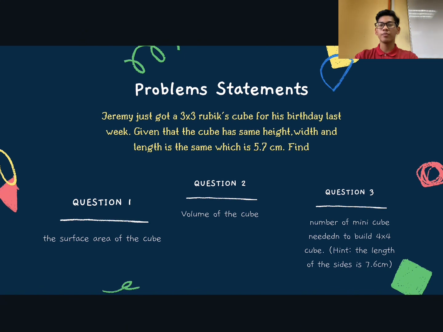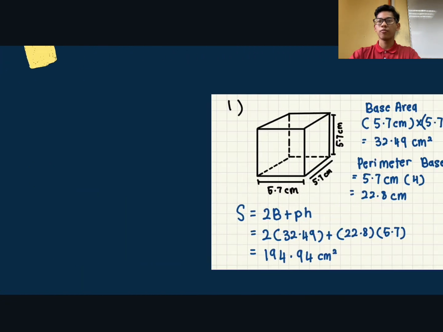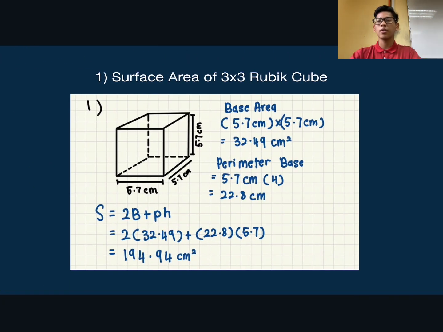Problem statement: Jeremy just got a 3x3 Rubik's Cube for his birthday last week, given that the cube has the same height, width and length, which is 5.7 cm. For the first question, find the surface area of the 3x3 Rubik's Cube. The formula of surface area for this prism is surface area equals 2 times base area plus perimeter times height.